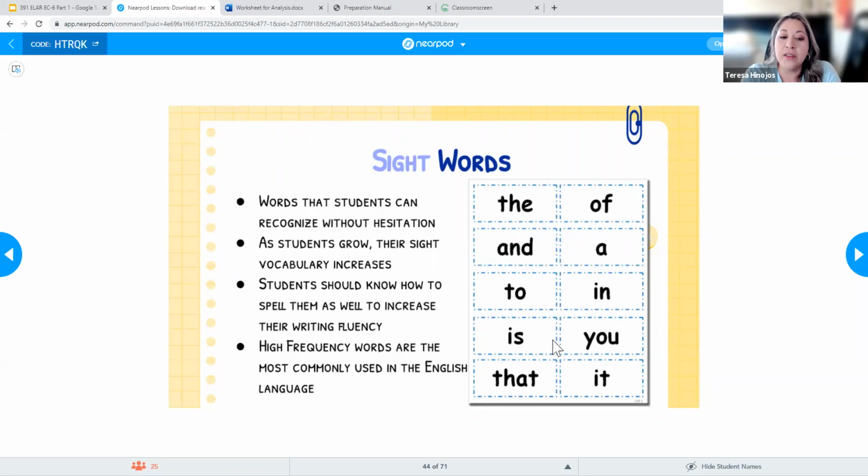When we talk about the term high frequency words, because that's another term that you're going to encounter, you'll hear about sight words, and you'll hear about high frequency words. High frequency words are the most commonly used words in the English language. They're going to be encountering those. But I want to make sure that when I'm talking about sight words, I'm using my Dolch words, and those Dolch words are based on research. There's evidence showing that these are the words kids are going to encounter most of the time. So obviously the, I, a, those are words, but they're going to see them in sentences. And here on my page, you can see some of those words that I've used.